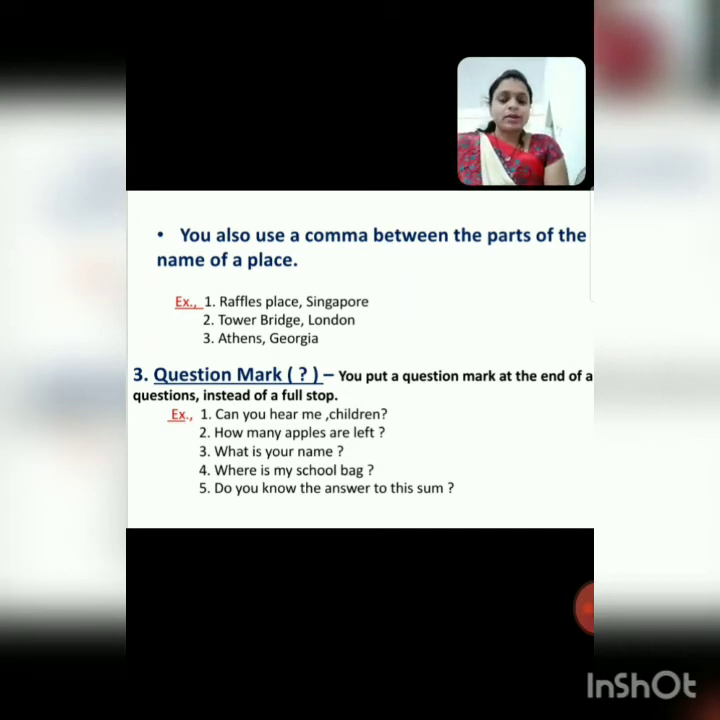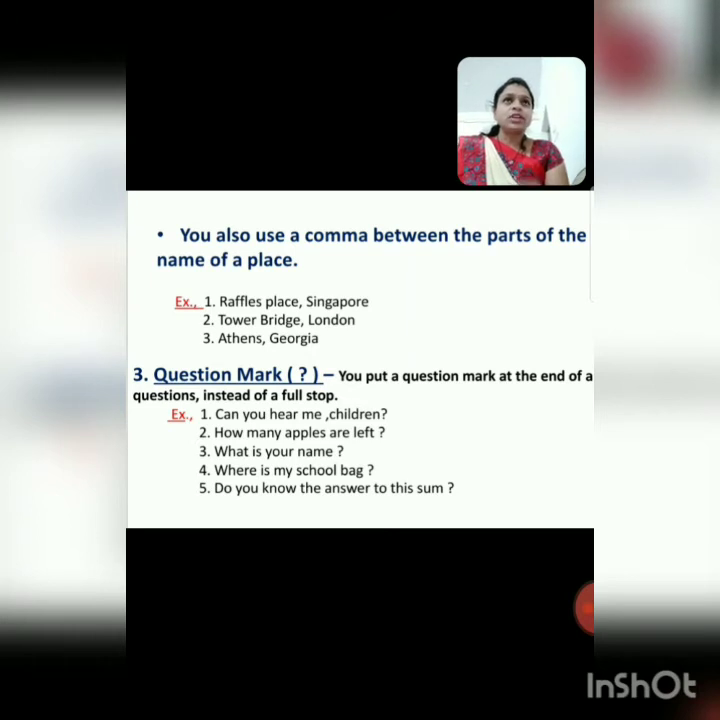Yes, comma. We learned comma. Where do we have to put a comma? We learned the definition and the rules about where we have to put the comma. Next punctuation mark: which punctuation mark did we learn? Question mark. When there is a question, we ask a question, and after that what do we put? We put a question mark. You put a question mark at the end of a question.